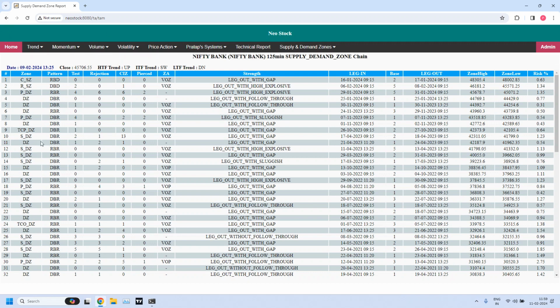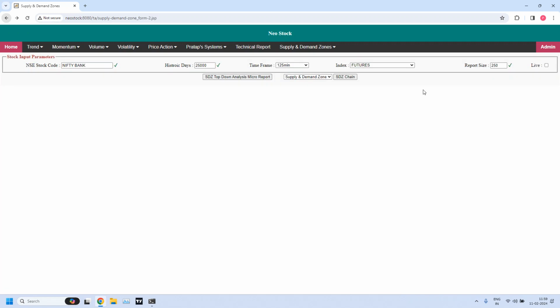So you can go through the remaining levels. The information is available completely here. You can pause the video and study all these zones. So let me go back and generate this 75 minutes.